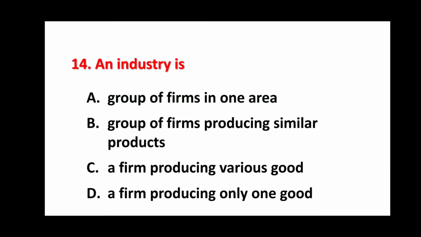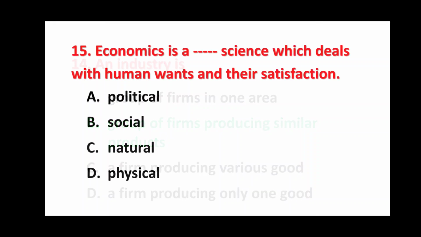Question number 14, an industry is. Option B is correct, group of firms producing similar products. Other options, group of firms in one area, a firm producing various goods, a firm producing only one good, are wrong. So an industry is a group of firms producing similar products.